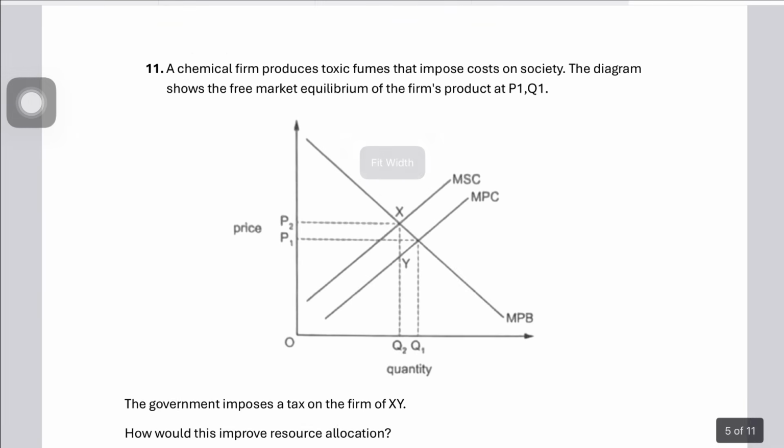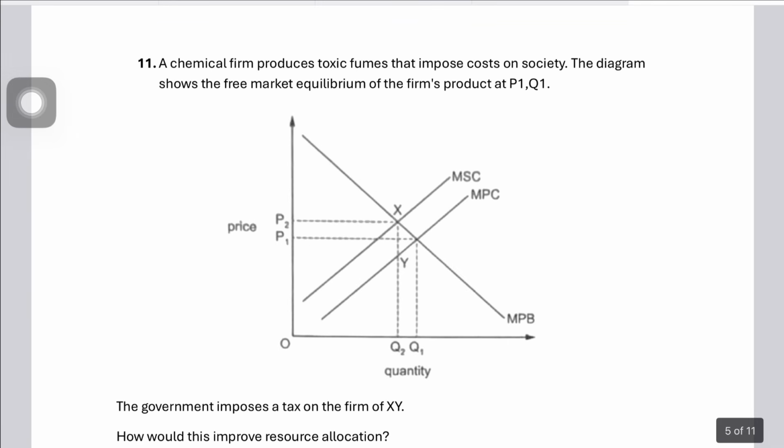Question number 11: a chemical firm produces toxic fumes that impose a cost on society. The diagram shows the free market equilibrium of the firm's product at P1, Q1. At Q1, the firm has MPC equals MPB, so that's a free market outcome. The free market outcome is at Q1 because the firm ignores the external cost. If it factors the external cost into account, the socially optimum outcome would be at Q2, assuming MPB equals MSB as well.